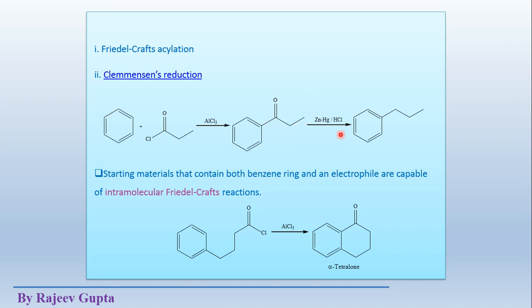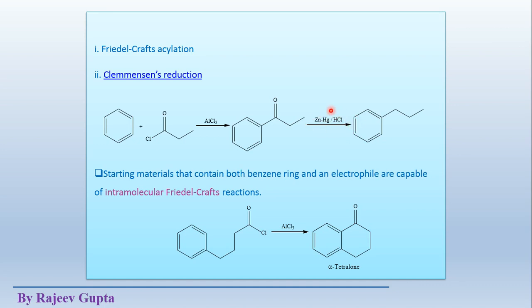Now in the last step, we do a reduction reaction, a name reaction, Clemmensen reduction. This Clemmensen reduction reduces this carbonyl group to a methylene group. This CO converts to CH2 due to the Clemmensen reduction, where the reagents used are zinc amalgam and concentrated HCl.